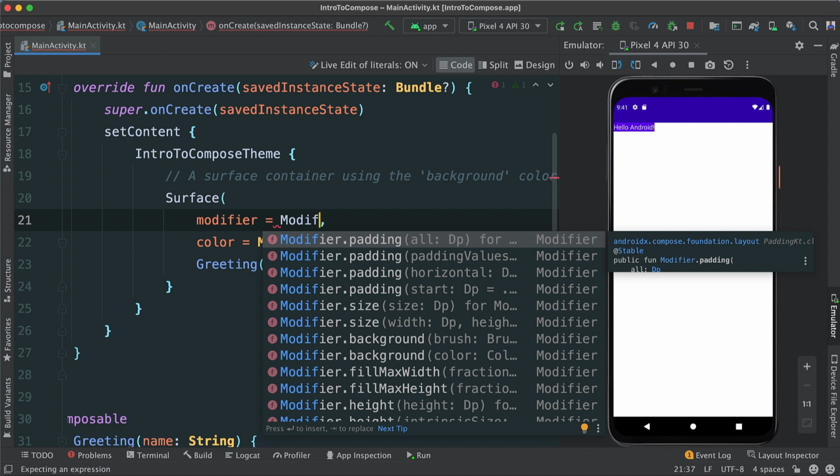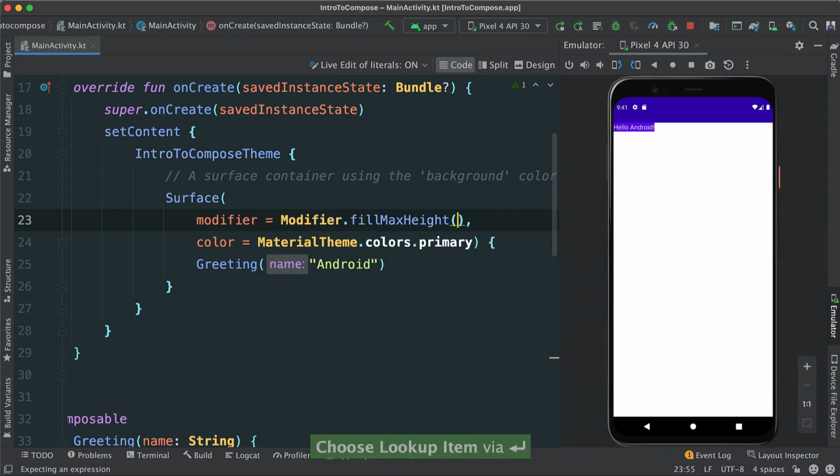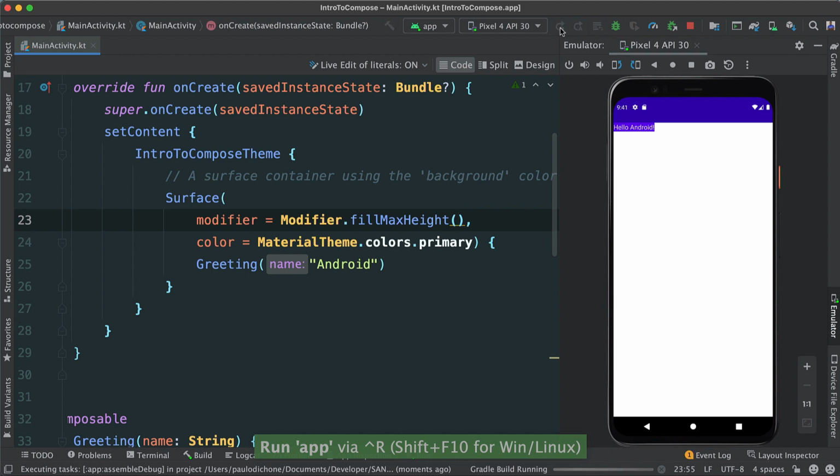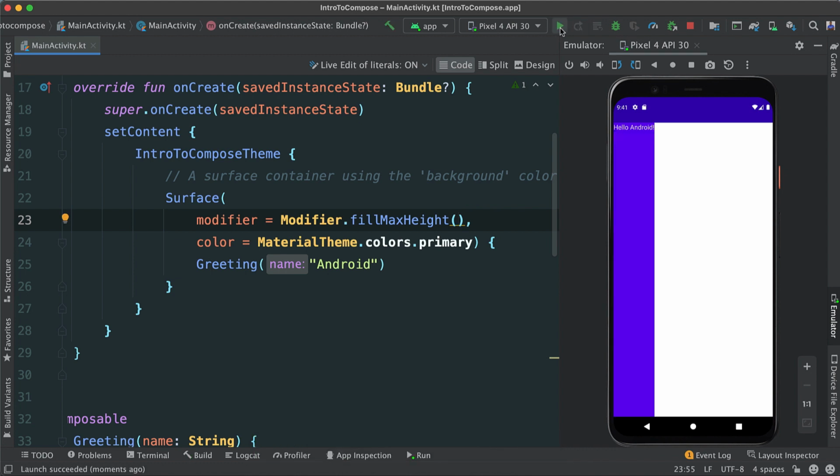In this case, let's say I want to find fillMaxWidth. What fillMaxWidth is going to do is fill the max width that is available. Let's see how this works. I'm going to go ahead and run this. I actually got fillMaxHeight, not width, but you can see it's the same idea.